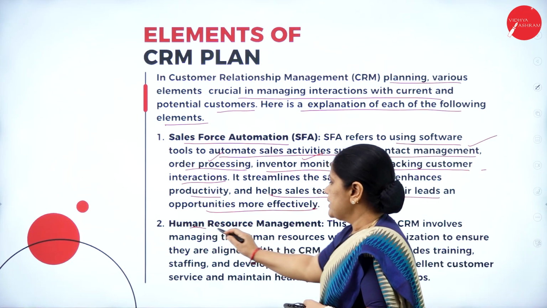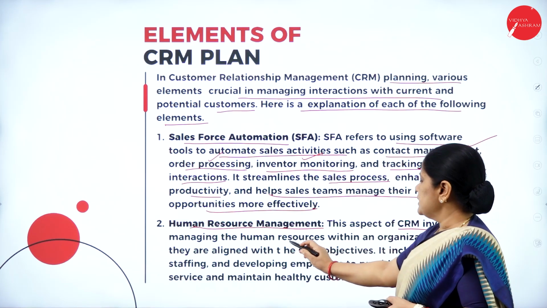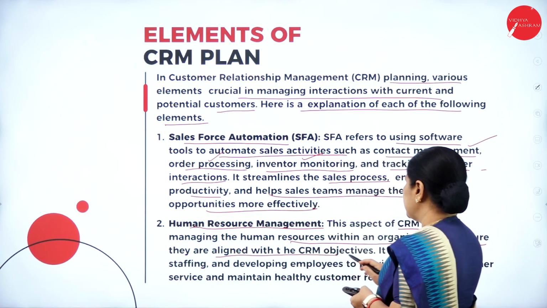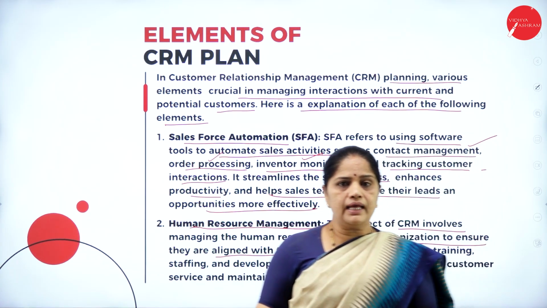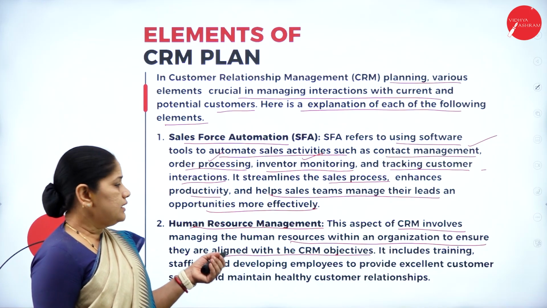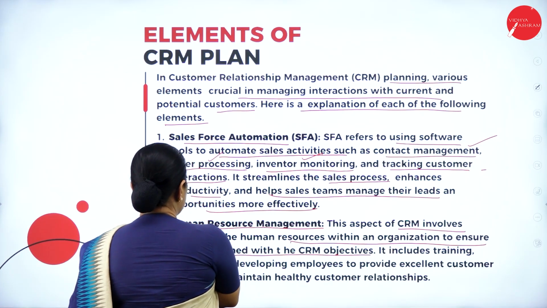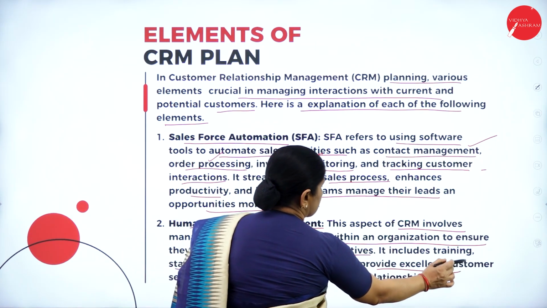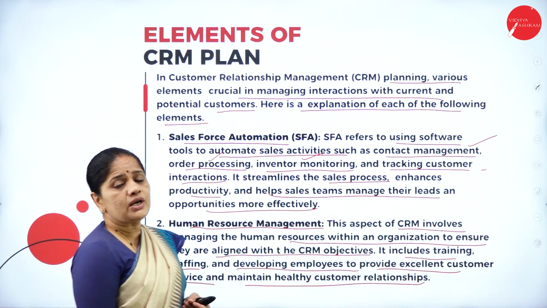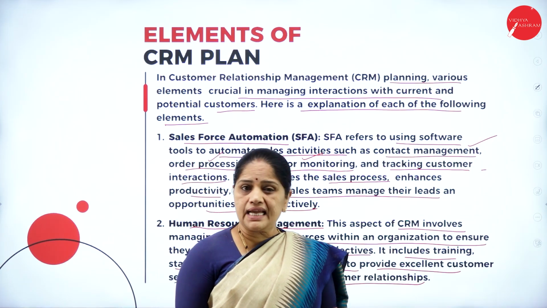Then the second element is human resource management. This aspect of CRM involves managing the human resources within an organization to ensure they are aligned with the CRM objectives. So with the help of this human resource management, we will be able to see that the human resources are aligned with the CRM objectives. It includes training, staffing, and developing employees to provide excellent customer service and maintain healthy relationships. So, you are giving training to the employees in such a way that they can maintain a healthy relationship with the customers.